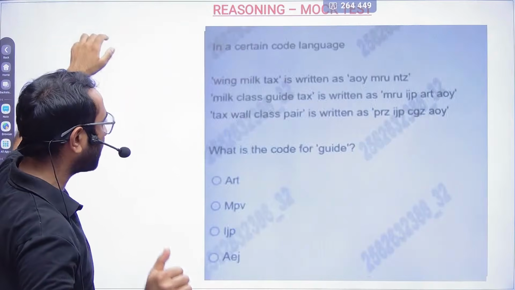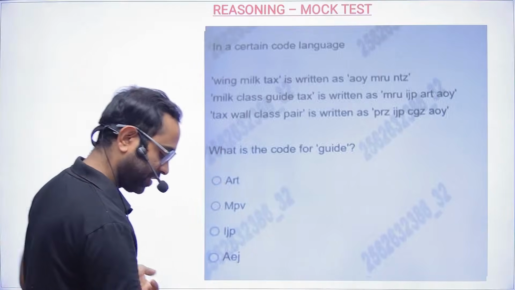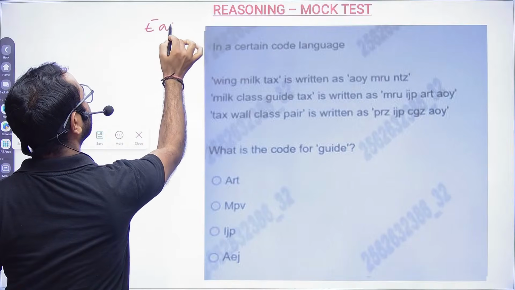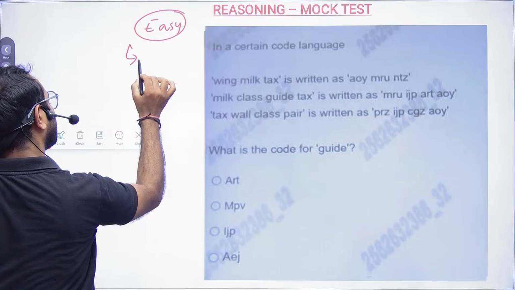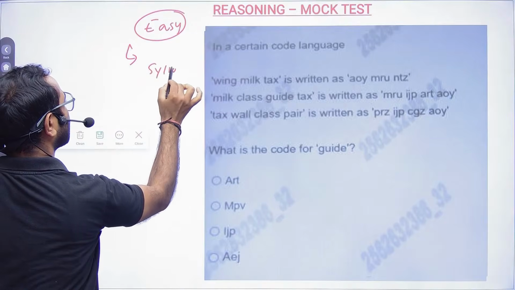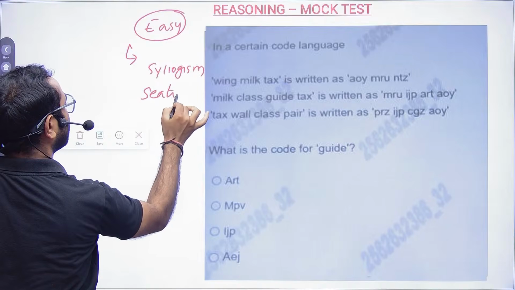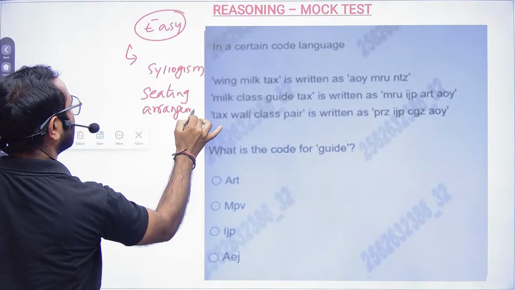I don't think you have a doubt. Now this question is very, very easy. This is one of the easiest problems. Slowly we will also be solving the difficult problems. After this we will be going with syllogism, and we have to solve sitting arrangement. These are a little tricky.